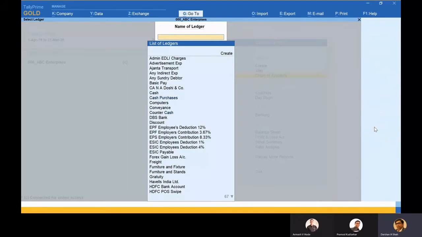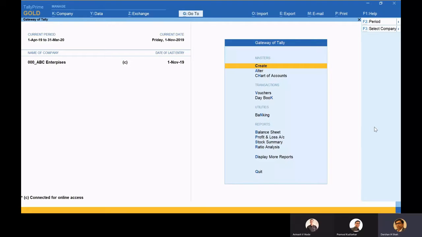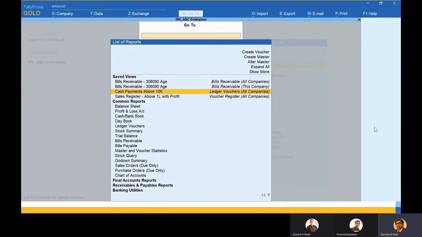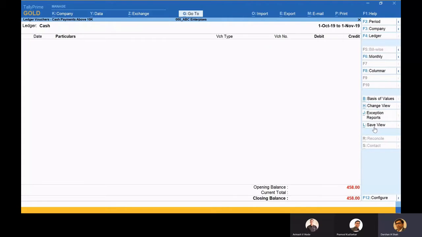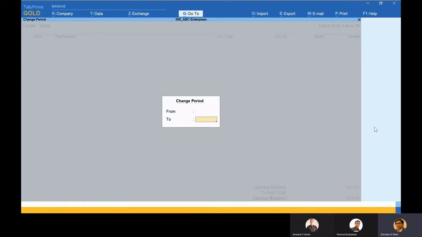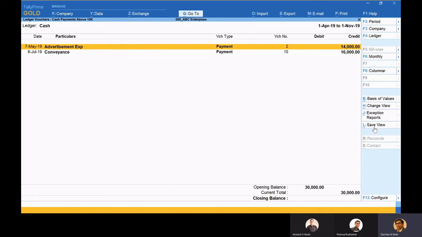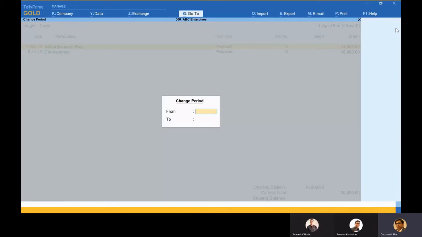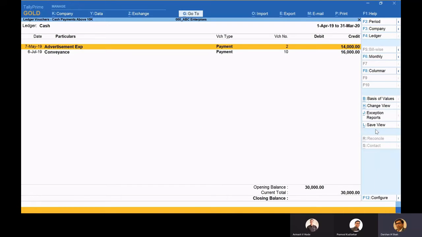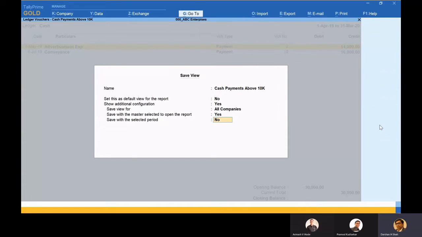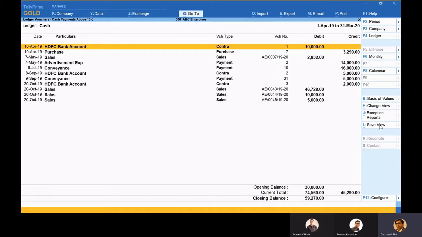Let me take it again to the Gateway of Tally, Alt G, and cash payments above 10,000. Oh, I had not set it for the period, so that's why you see it is coming October, November. I'm making it for April to November. Now see, it is with the filter. I think I'll make a small modification over here and set it for the period also. I'll make it from 1st April to 31st March, and then click on save view, and here I set it for the period also. So next time I won't have to set the period again.